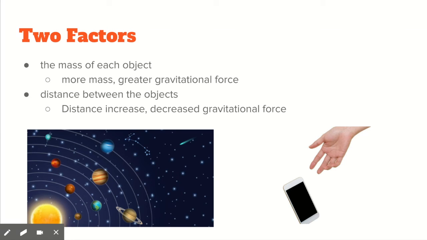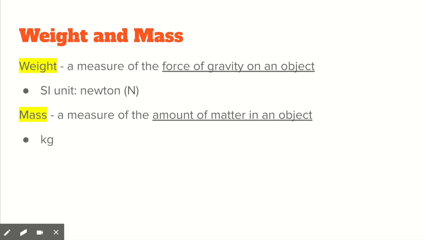Because you have a lot less mass than the Earth, the phone won't float back to you, it'll be pulled towards the Earth. But if you were as big as the sun and the phone was outside of Earth's atmosphere, then the phone would be pulled towards the sun instead of the Earth.